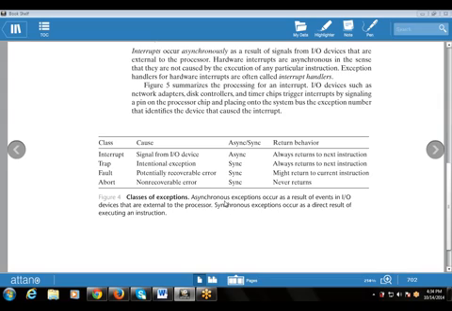This line shows the difference between synchronous and asynchronous. One is indirect, that is asynchronous. One is direct, that is synchronous.